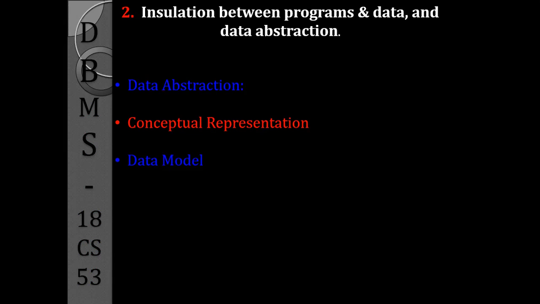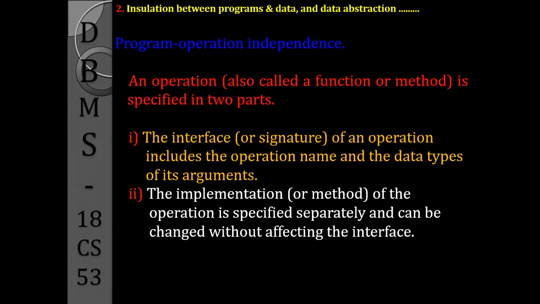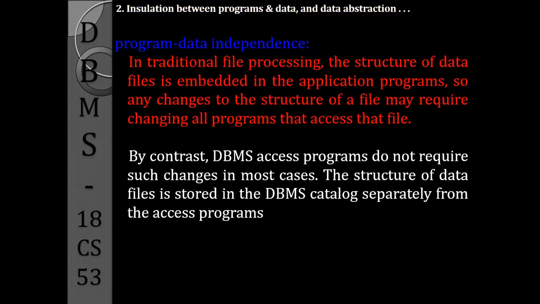It will highlight only the important characteristics. The overall structure will be described, but it will not tell in detail the exact storage, so that it just provides the conceptual representation in the form of the data model. With the help of this data abstraction, it will provide two types of insulation between programs and data. First is program-data independence, and next is program-operation independence.